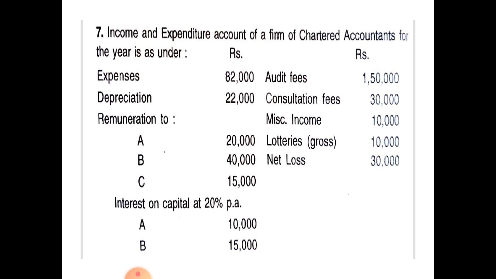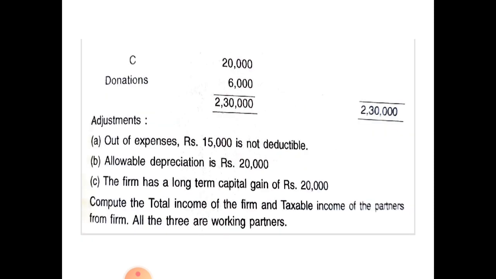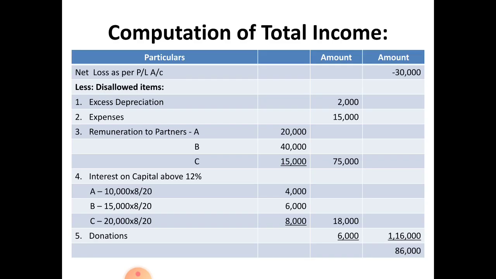See this problem, assessment of a chartered accountant's firm. You have to do that. See the expense side, that is expenditure side, and let us divide this expenditures into allowable and disallowable expenses. First one, expenses 82,000 is allowed. Next, depreciation 22,000. Actually, depreciation is allowable expense, but see the adjustments, that is adjustment number 2.